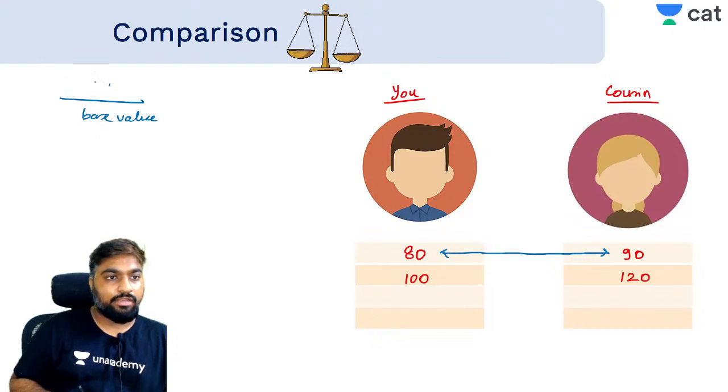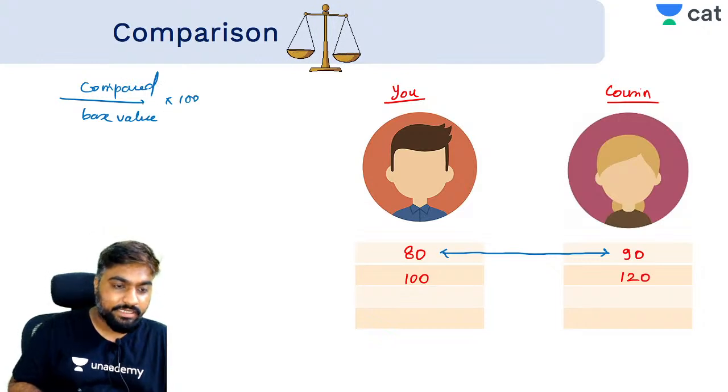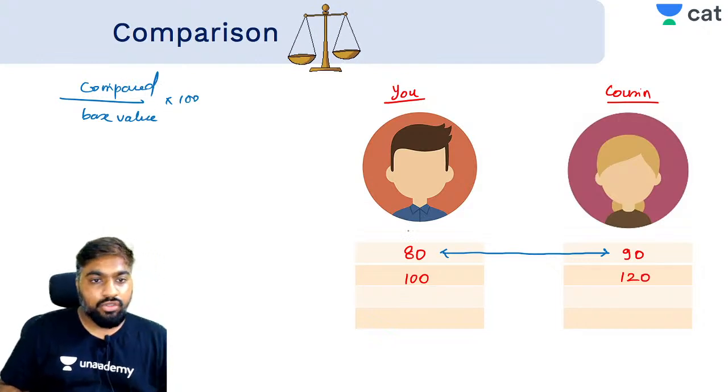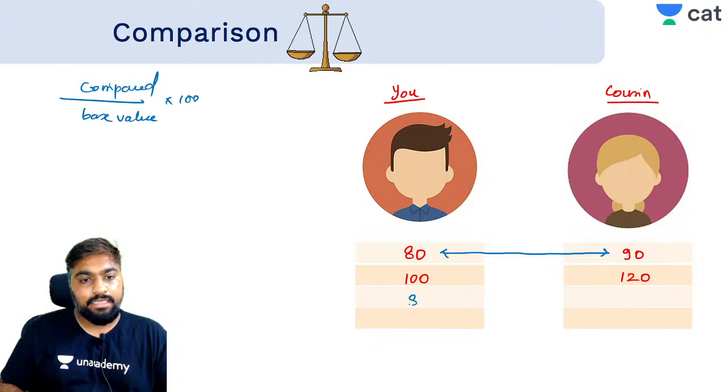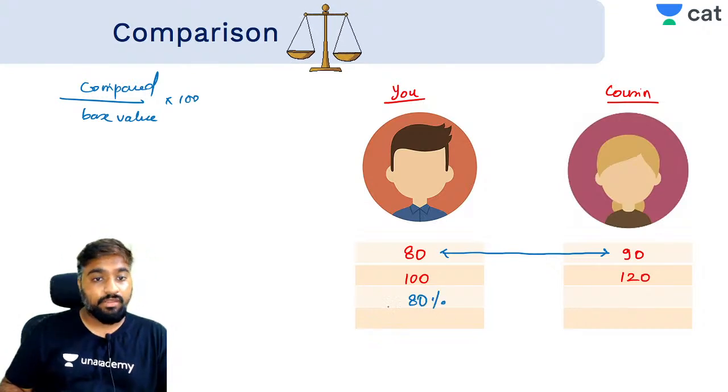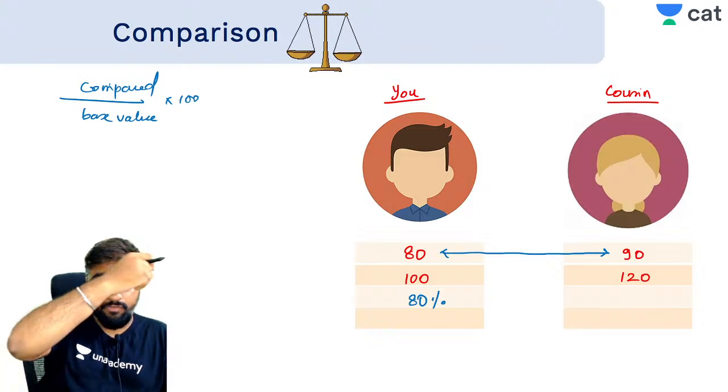Value to be compared by base value. When you multiply it with 100, you get it in terms of percentage. Agreed? So 80 out of 100 is basically 80 by 100 into 100, 80%, which is a very good score. Correct, Kunal? This is helpful for IPMAT as well.